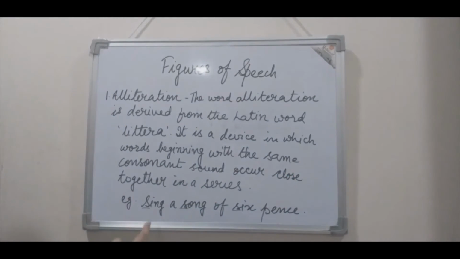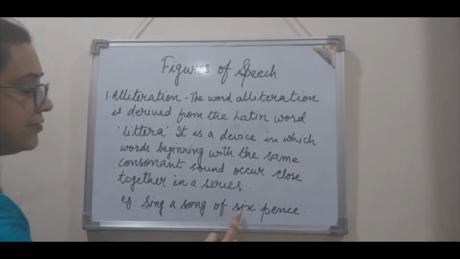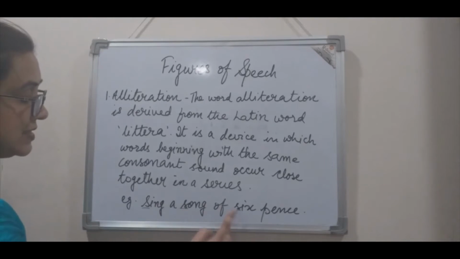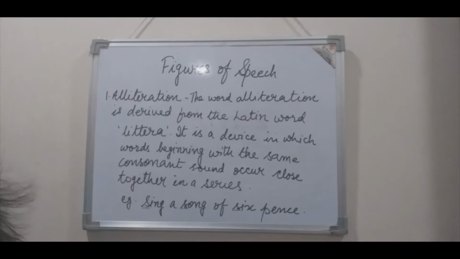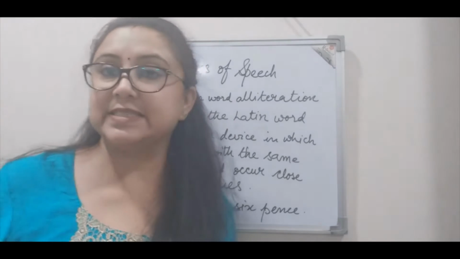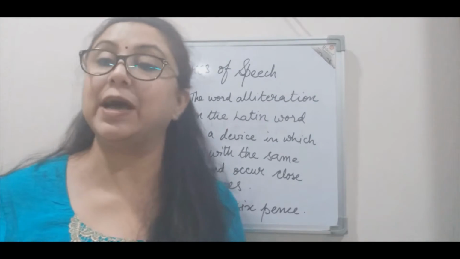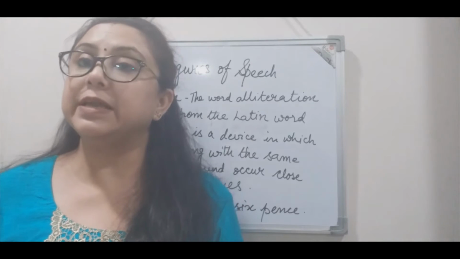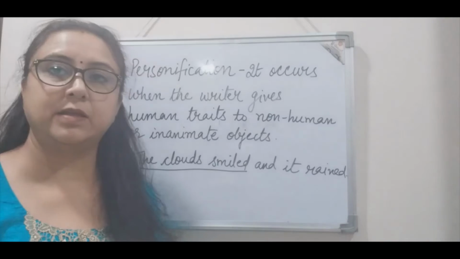As for example, sing a song of sixpence. So here in this line we come across the words like sing, song and six. They begin with the same consonant sound. So this is an example of alliteration. I hope alliteration is clear. Next we move on to the next figure of speech.